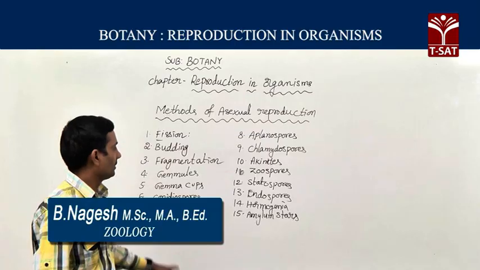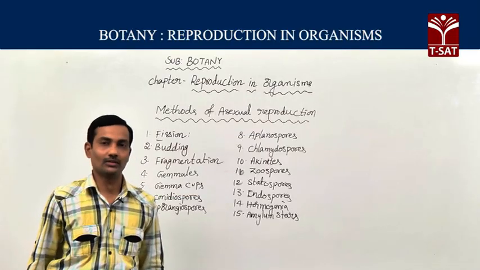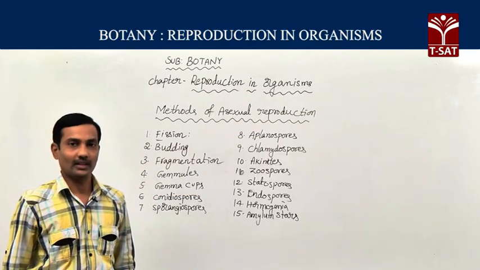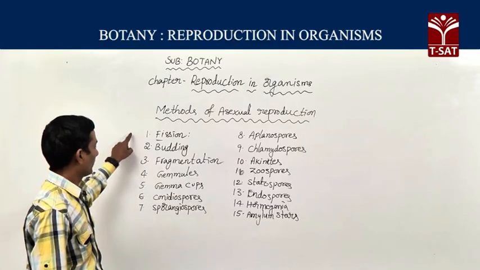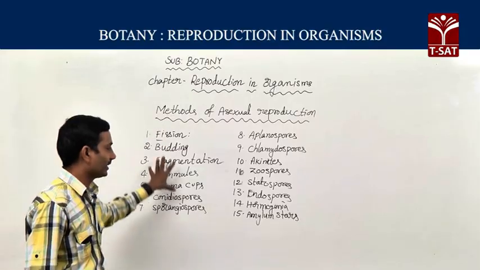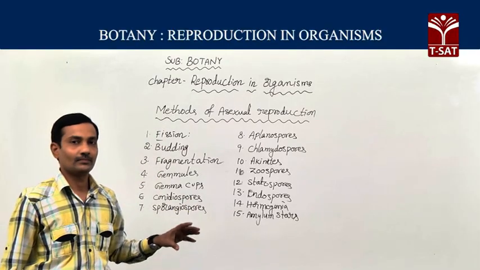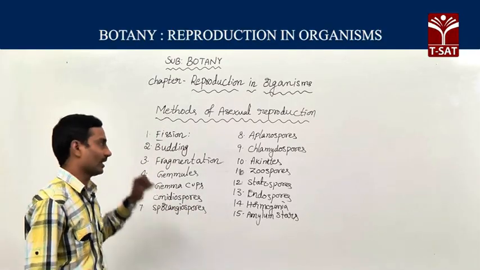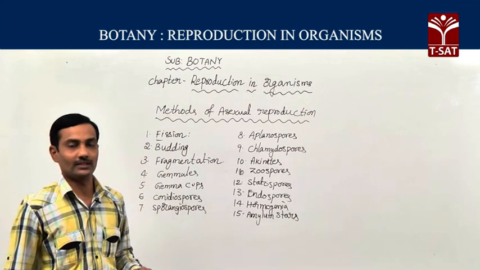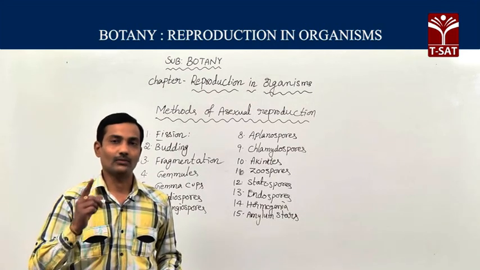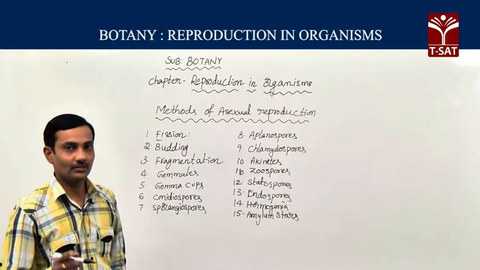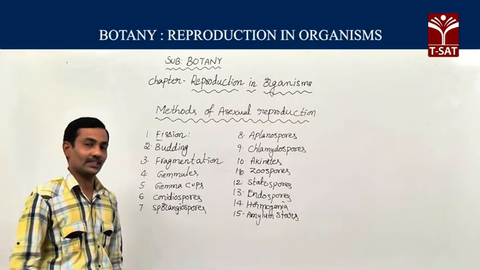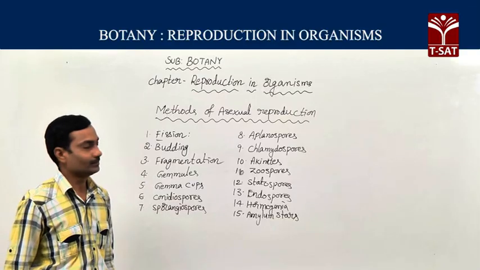Like this, we are going to discuss different types of asexual reproductive methods. Different types of organisms exhibit different types of asexual reproductive methods. Sometimes a single organism exhibits two or three different types of asexual reproductive methods.